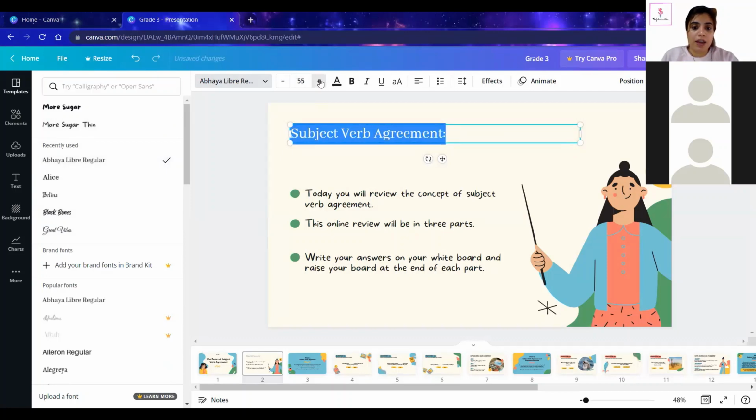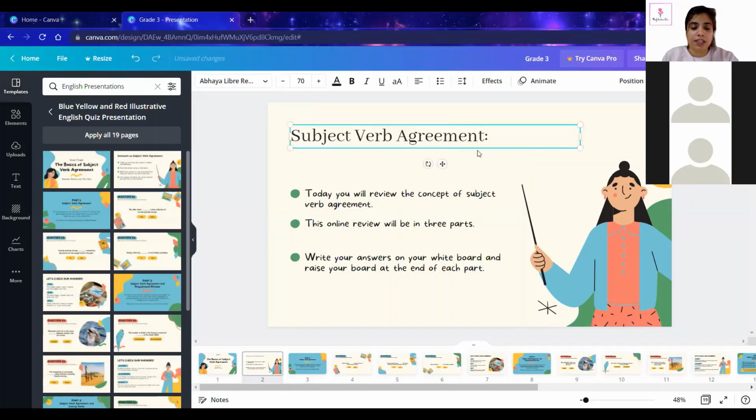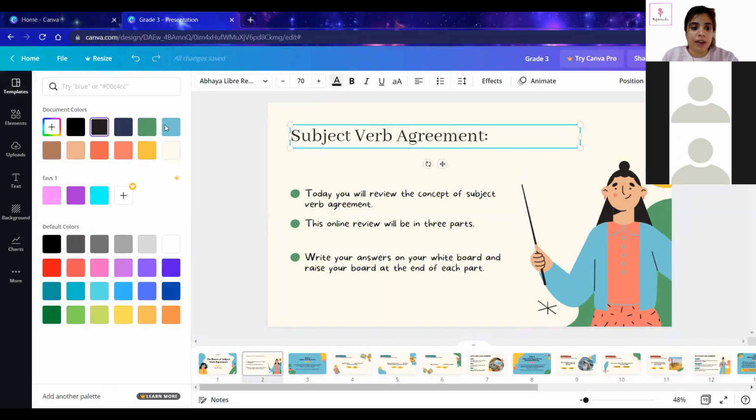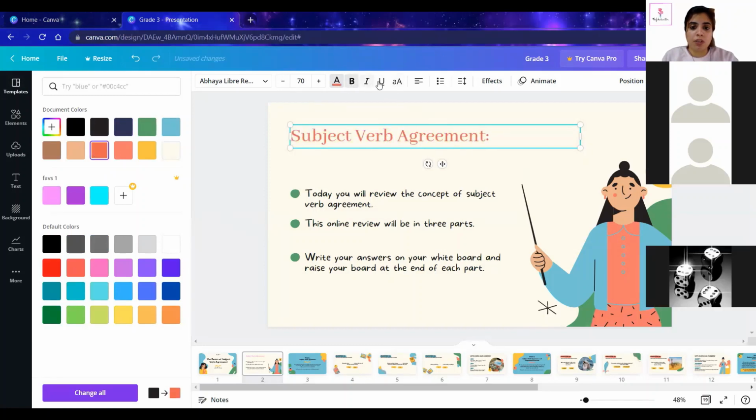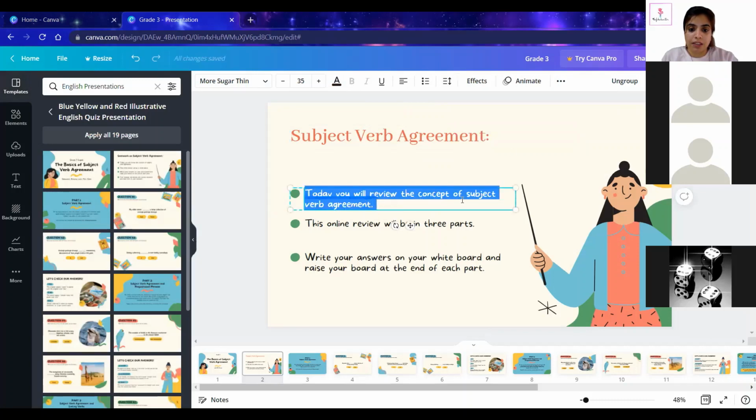Then after that, you have the font size, you can increase or decrease. Then you have the color option. You can change the colors. Then you can make it bold, italic, and underline. Then there is uppercase, lowercase, all these things are there. Then of course, alignment. Then the bullets are there. Then line spacing, letter spacing.